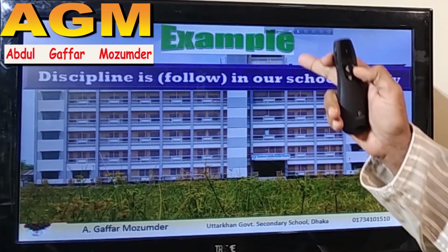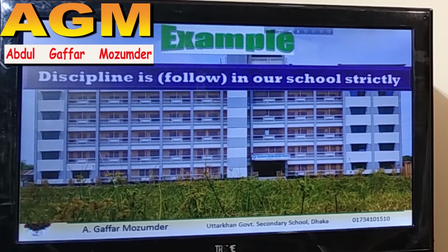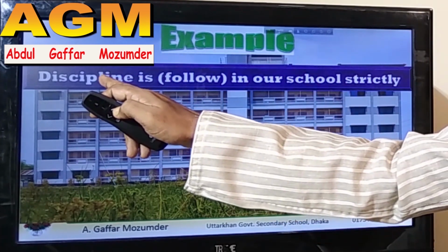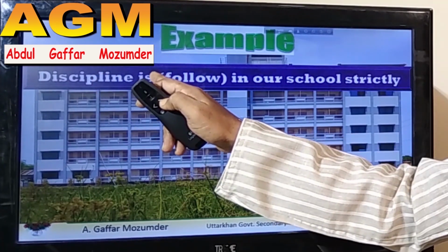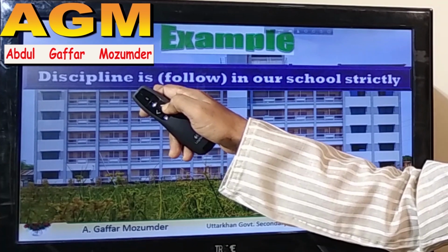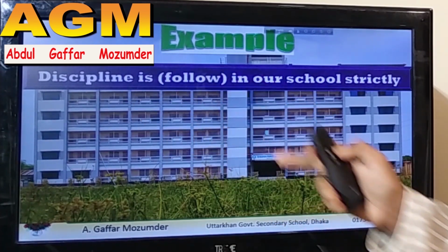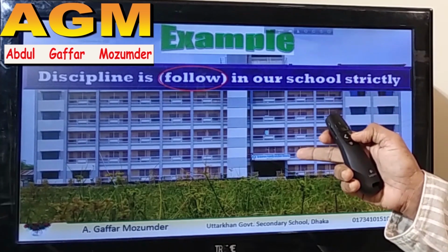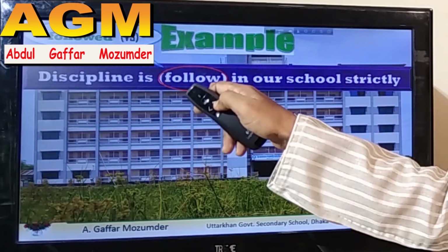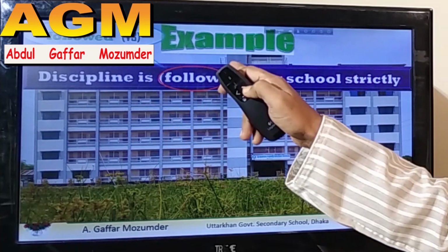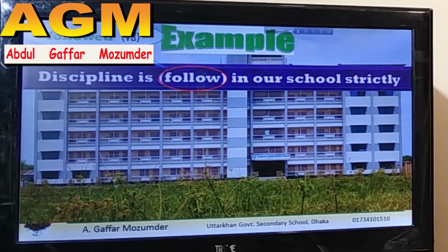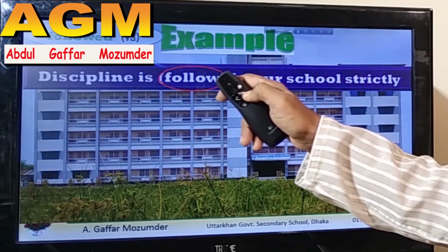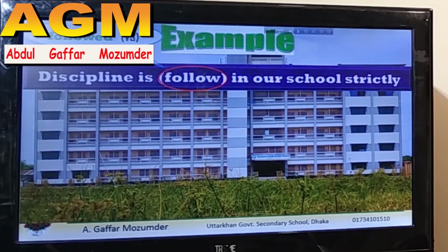Look, discipline is followed in our school strictly. Here discipline is NP, a noun. Then is has come from the list of be verbs, and then follow. So what should I write here? I should write followed, V3. NP be V3. So this matches the structure of passive. So I have given here followed, V3.